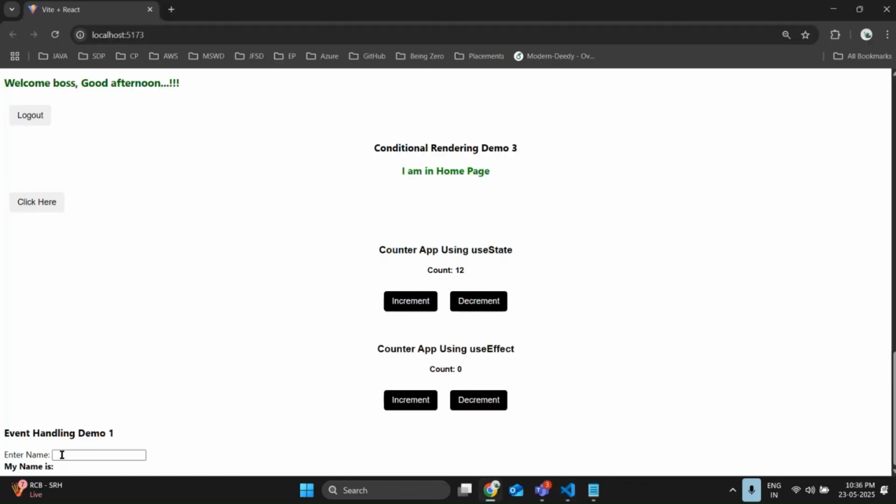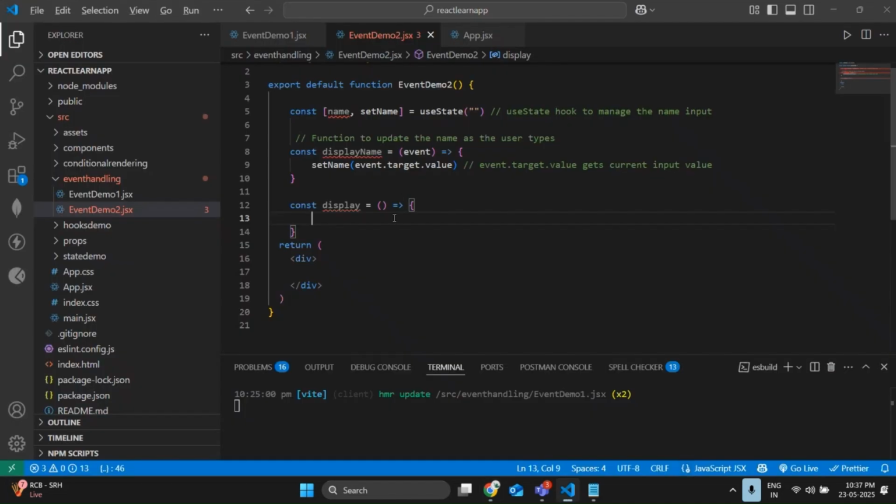See, I didn't add any button here in the previous input, but what I want to say is whenever we click on submit without typing any name, we need to send some alerts. Please enter a name, because you didn't enter any name. Without even entering the name, you're clicking on the submit button. So like this, we need to send some errors or alerts. Let me show how to do that.